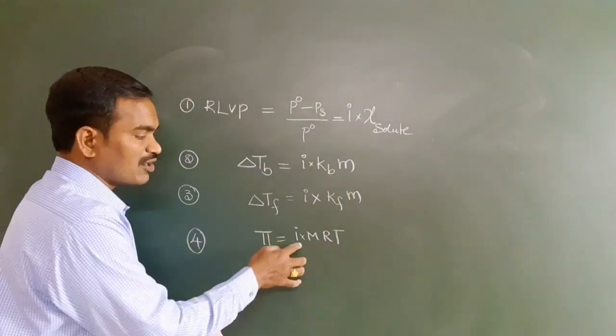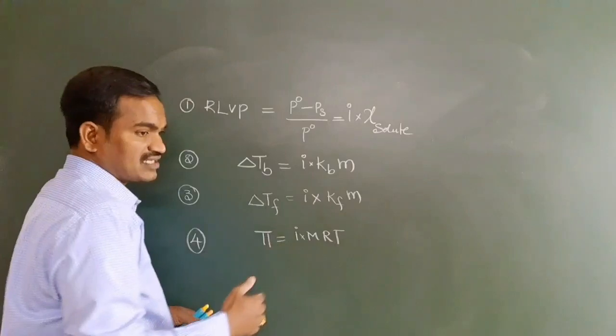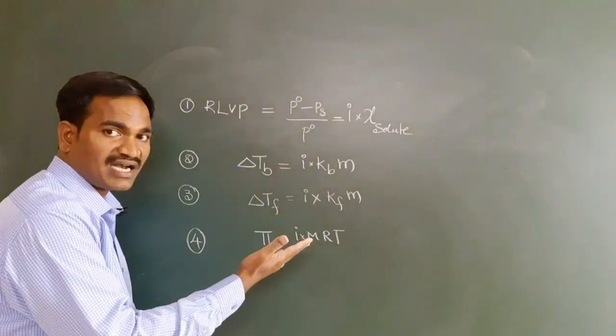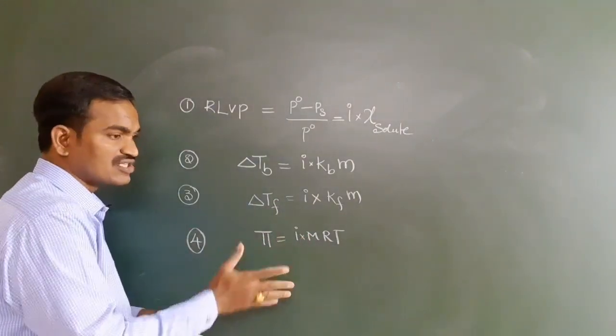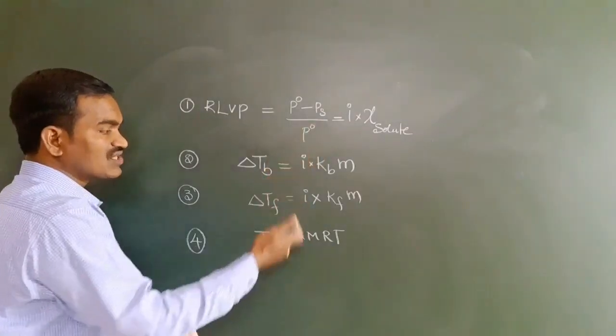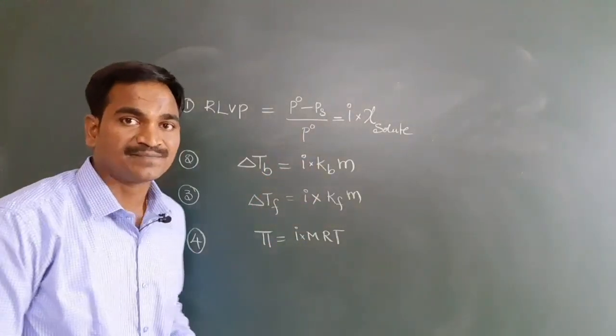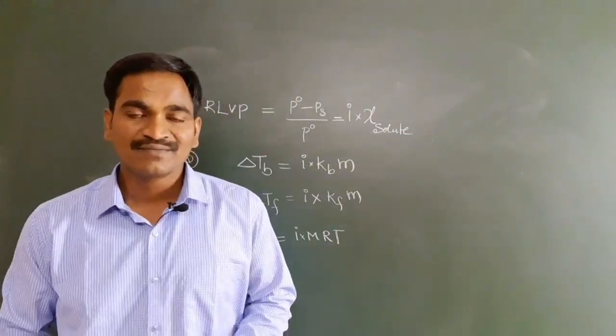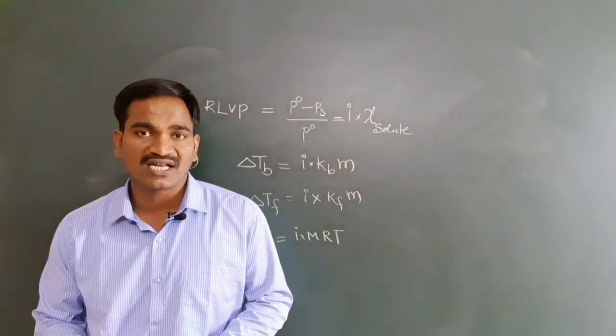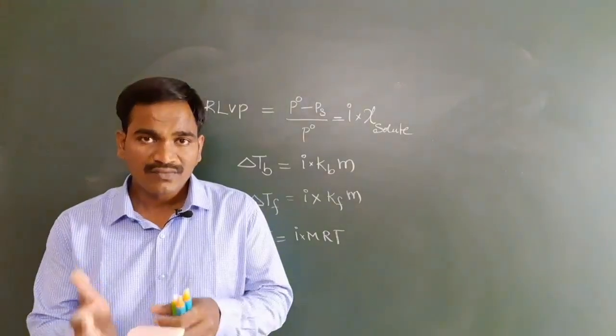So here, all abnormal colligative properties, in those colligative properties, we have to use the van't Hoff factor, because there is abnormality in the molar masses. All those things will be balanced by using these formulas with the help of the van't Hoff factor. Is it clear? Any doubt in this? So up to here, the total solutions lesson we have finished.